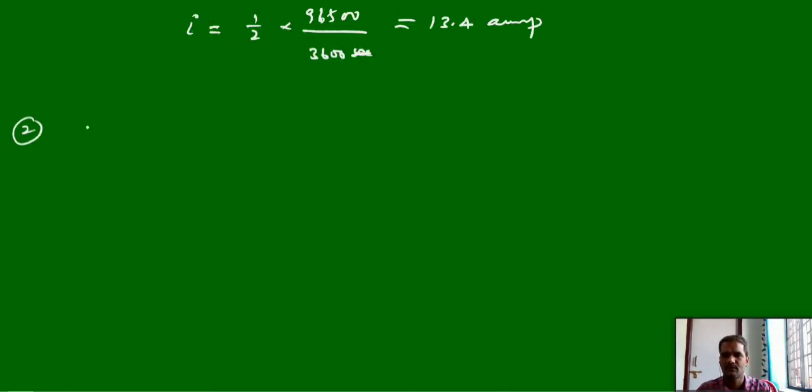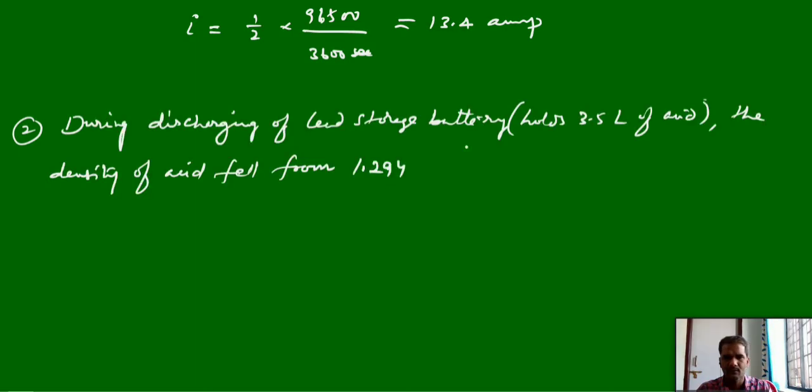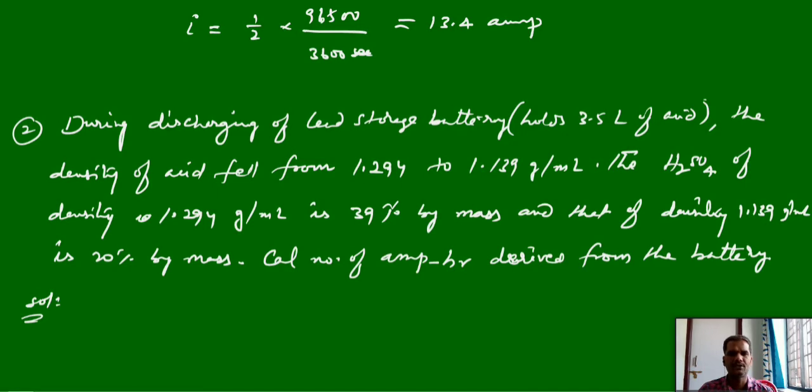Second question is a little advanced level question. During the discharging of a lead storage battery which contains 3.5 liters of acid, the density of acid fell from 1.294 gram per ml to 1.139 gram per ml.